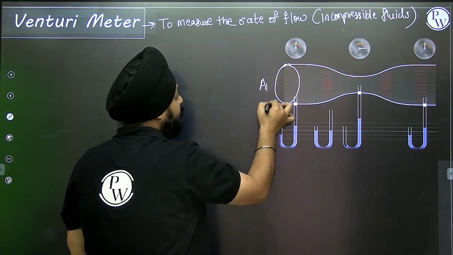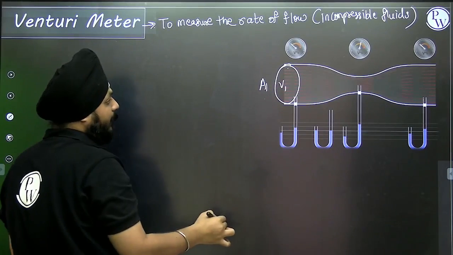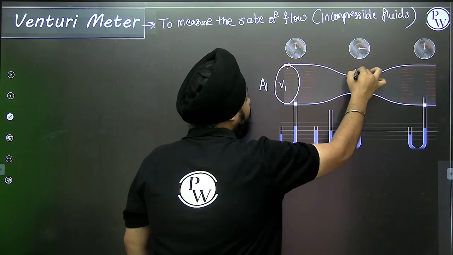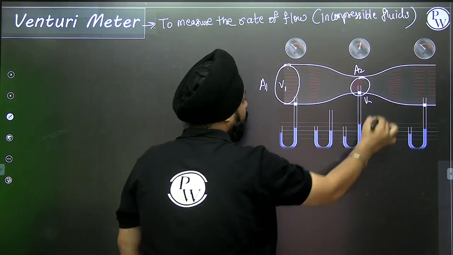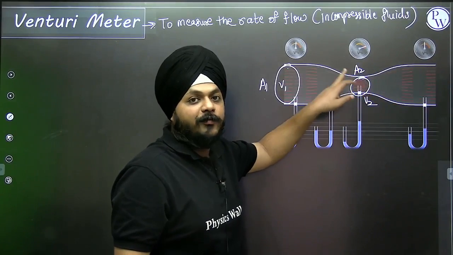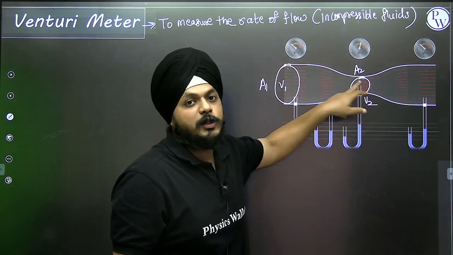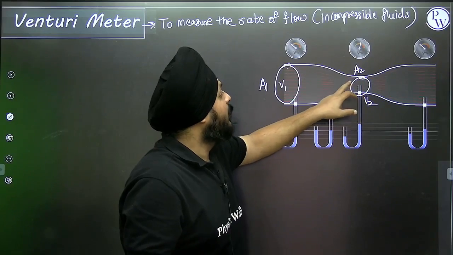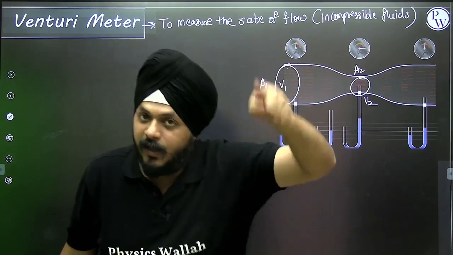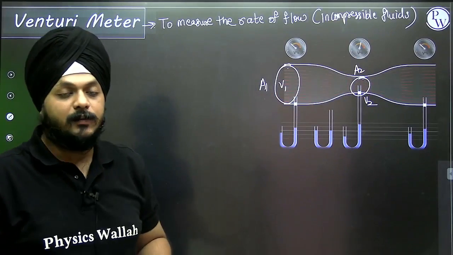This is area of cross section A1. The velocity of the fluid is V1. This is cross section A2. Here it is V2. Now we need to calculate the velocity of the fluid at this point of the pipe, and that fluid is an incompressible fluid. Then we can do this by means of the Bernoulli's equation.